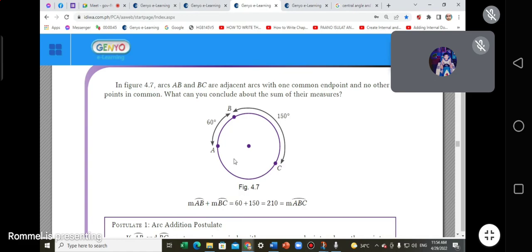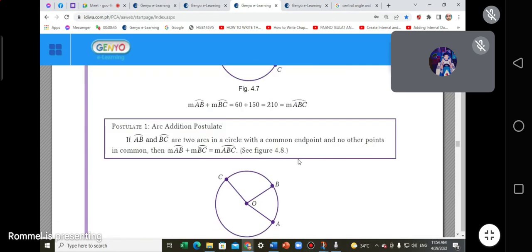Remember that a minor arc should be lower than 180, because a semicircle as an arc is already 180. So BC qualifies as a minor arc, and this one now is 210, which is greater than 180. It's ABC now. There are three letters now involving A, B, and C.